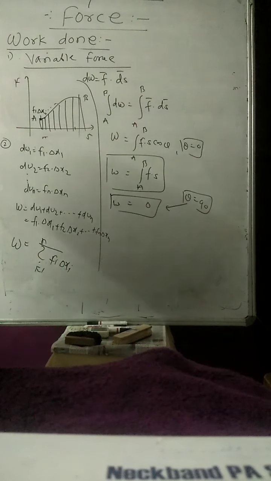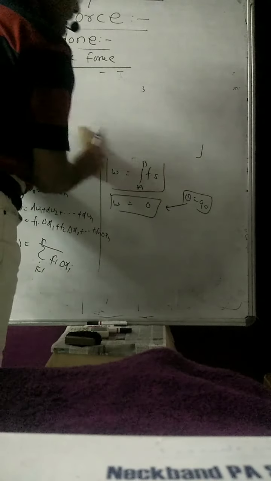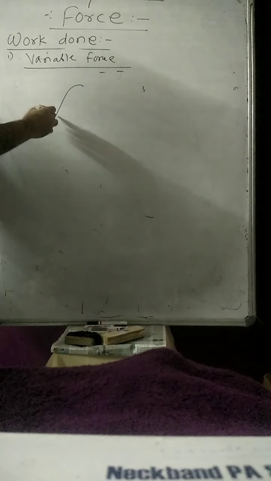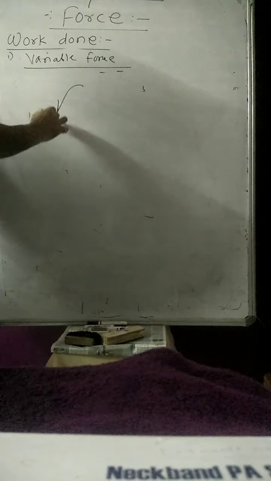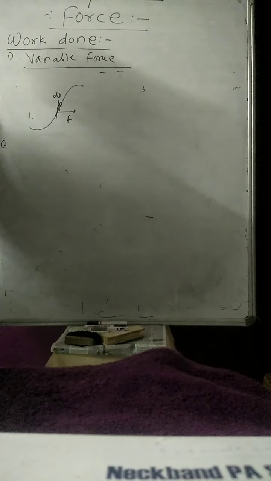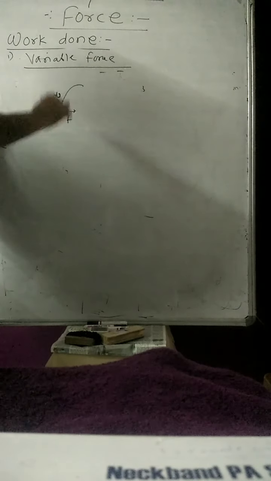Now the third case: suppose I want to find out the work done in case of the variable force. The third method is this. Suppose this is the curve, and this is the angle theta made along the ds, and this is the F bar. Or we can say if this is theta and this is the dx.